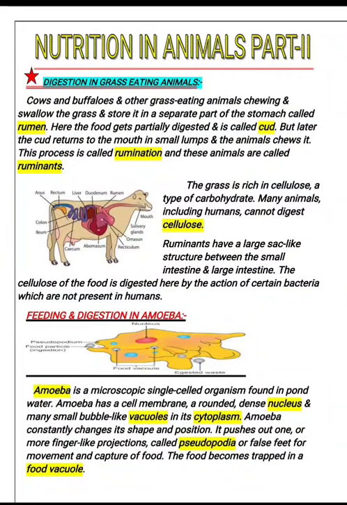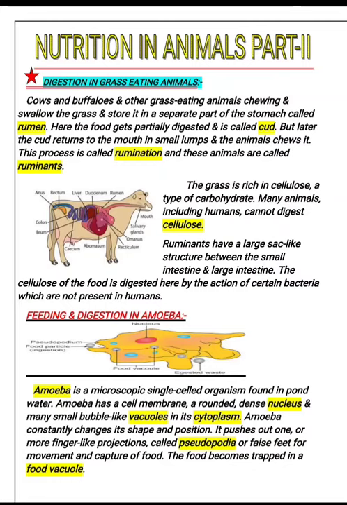Hello everyone. Today you will learn about the topic nutrition in animals. This is part second. In the previous lecture, in part first, you learned about digestion in human beings. In this lecture, I am going to teach you about digestion in grass eating animals. So let's start with this.